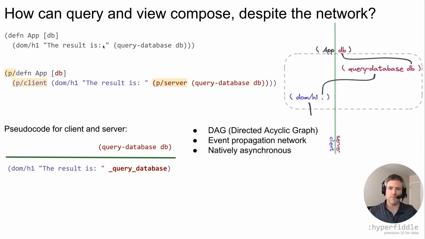No more impedance mismatch. Let's be clear about the network traffic. The client sends nothing to the server. The client and server are like a sports team. They agree on the play in advance. The client knows where the ball is going to come, and the server throws the ball to where the client is going to be. The only network traffic is a single message.